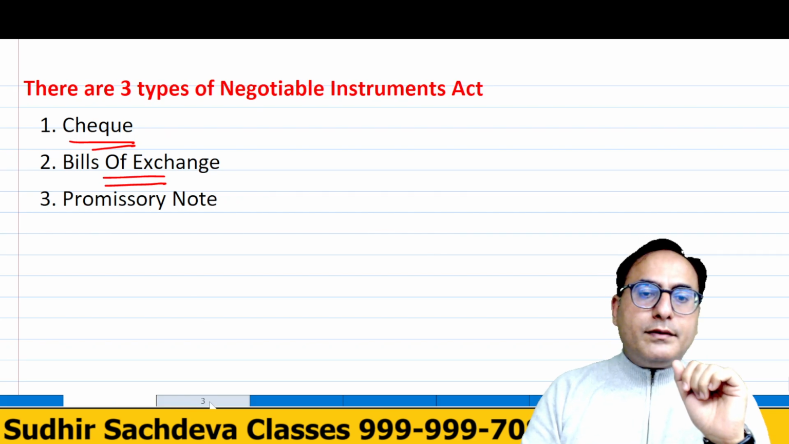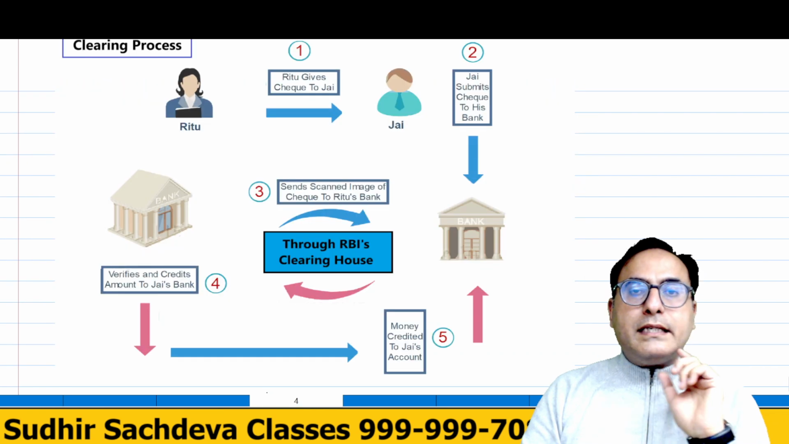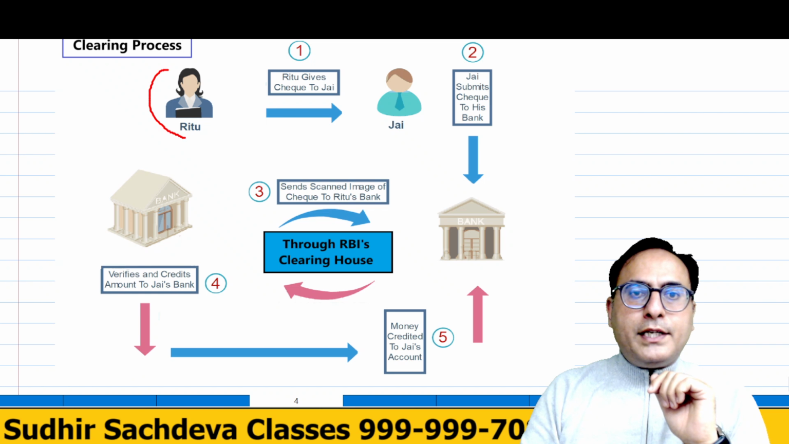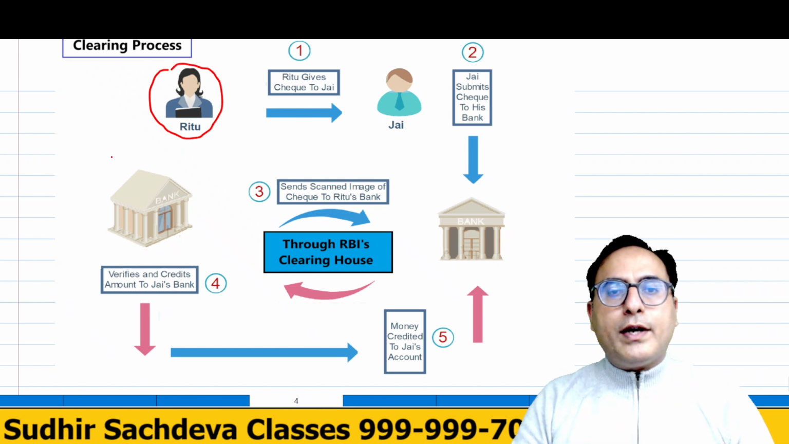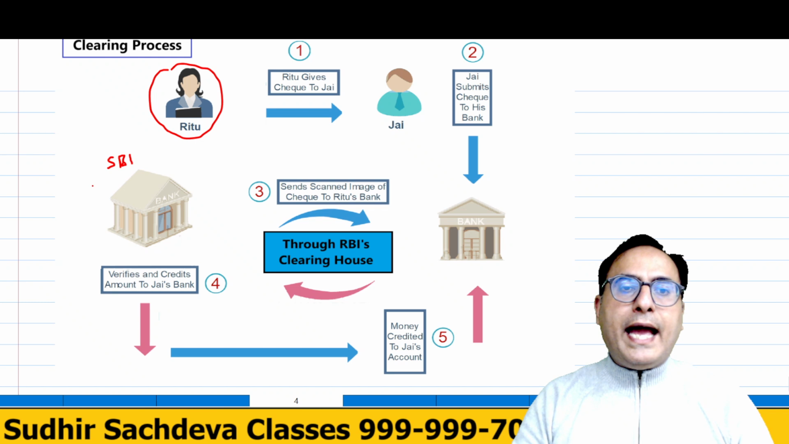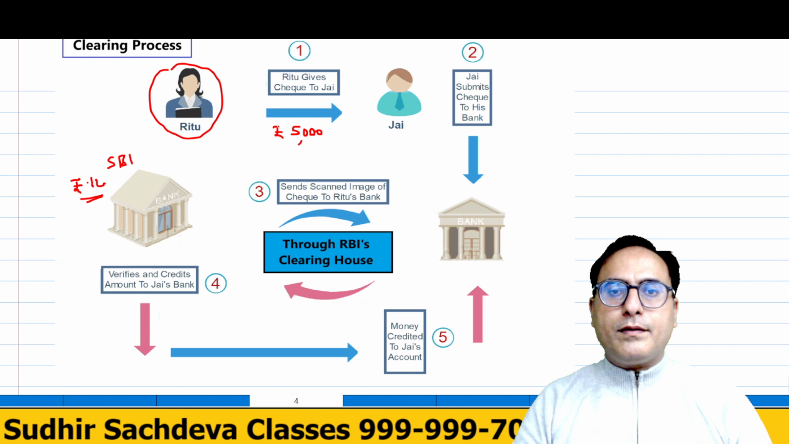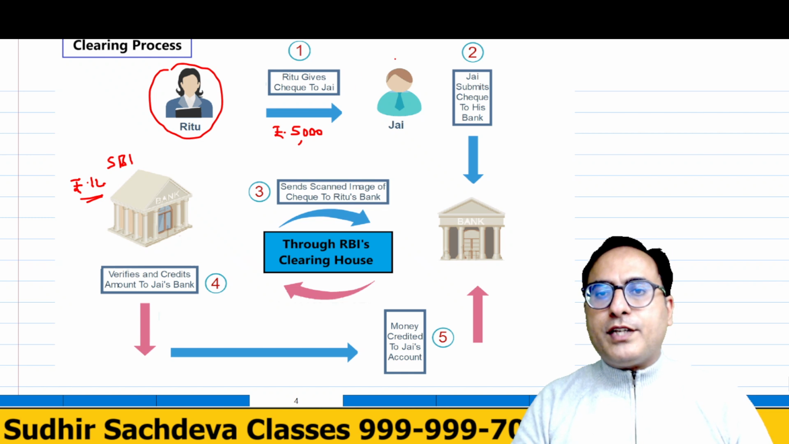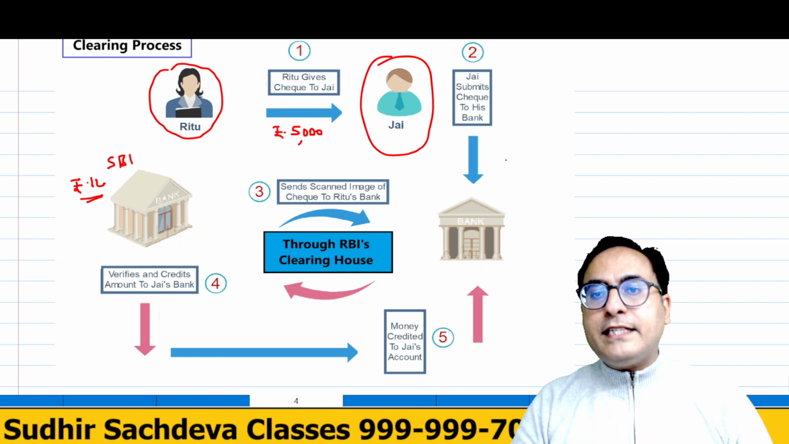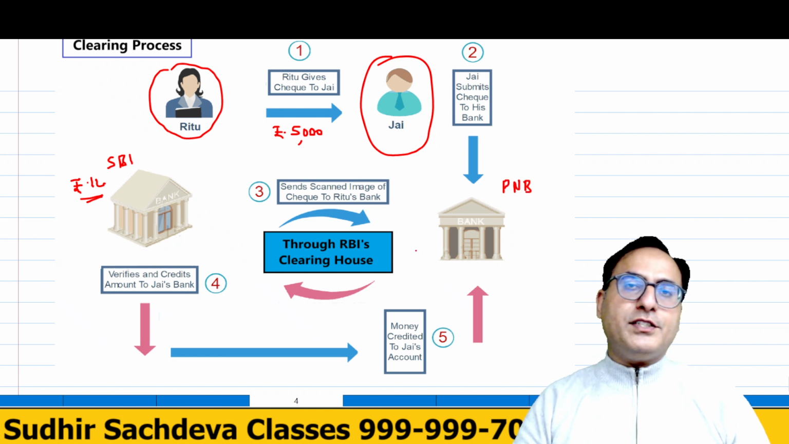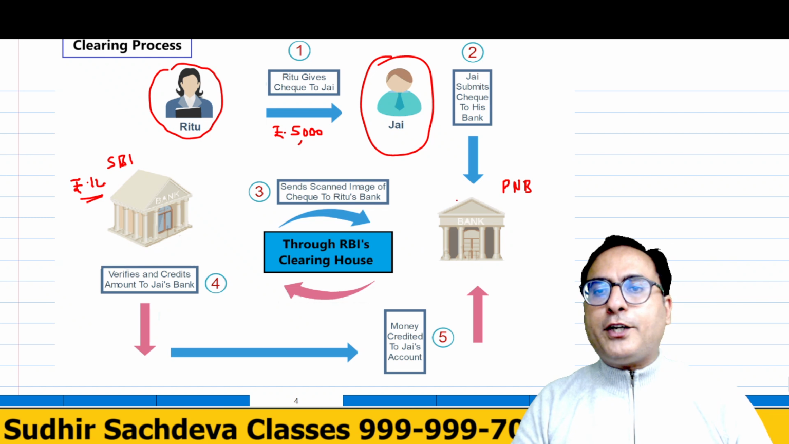For example, let us have a look at this clearing process. There is Miss Ritu. She has opened an account, for example, with SBI, and rupees 1 lakh is deposited. Now she wants to make payment to Mr. J, only rupees 5,000. She gives a check to Mr. J. Now Jay will go to his bank where he has opened his own account. For example, he has opened an account with Punjab National Bank. He gives this very check to PNB.